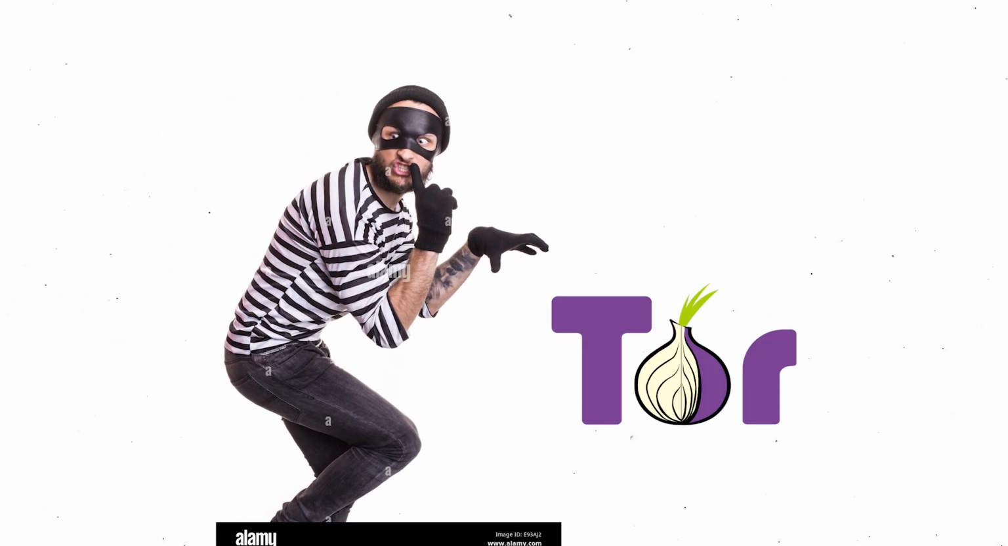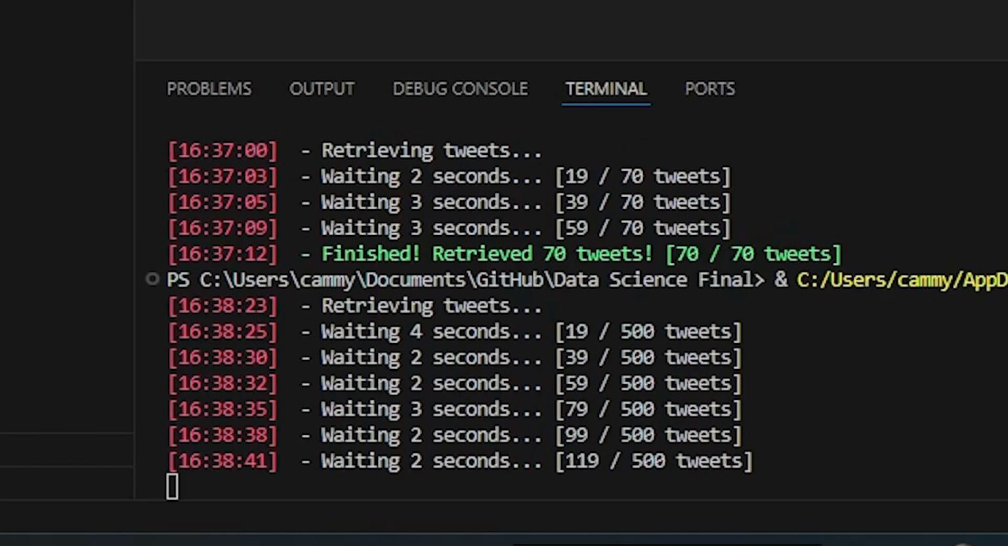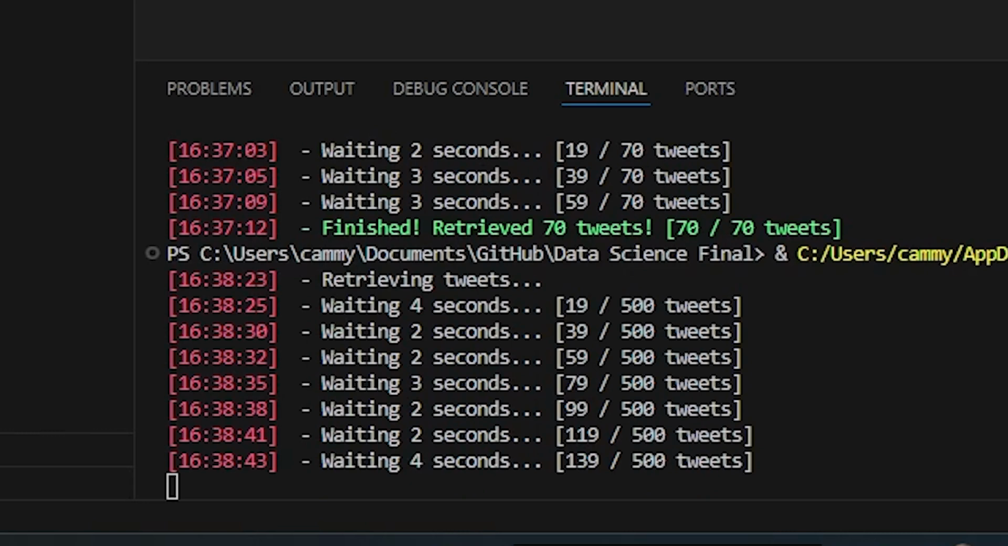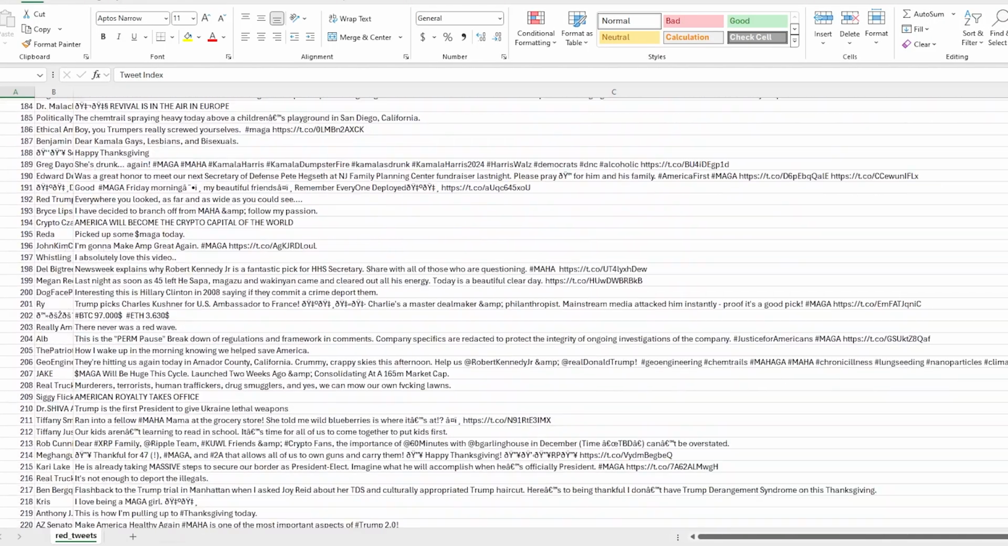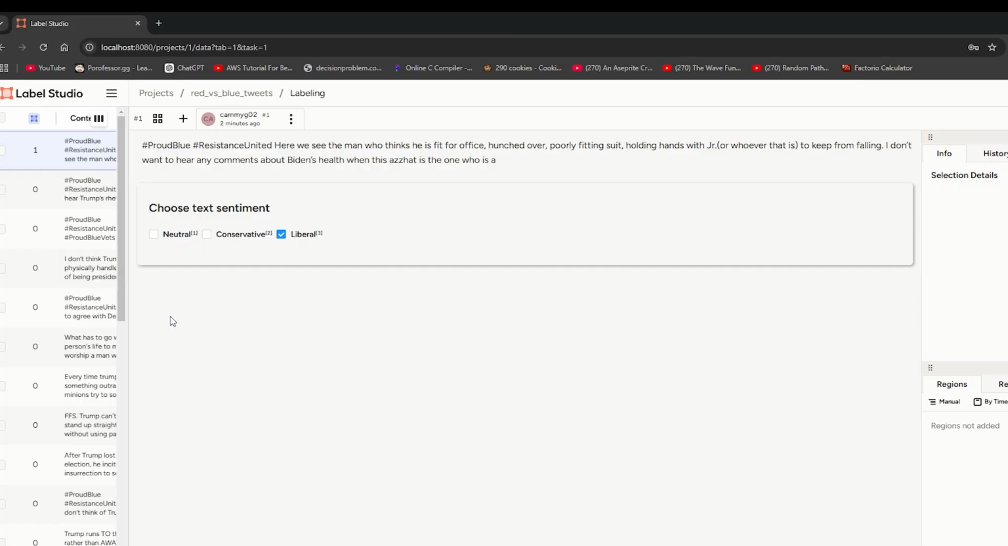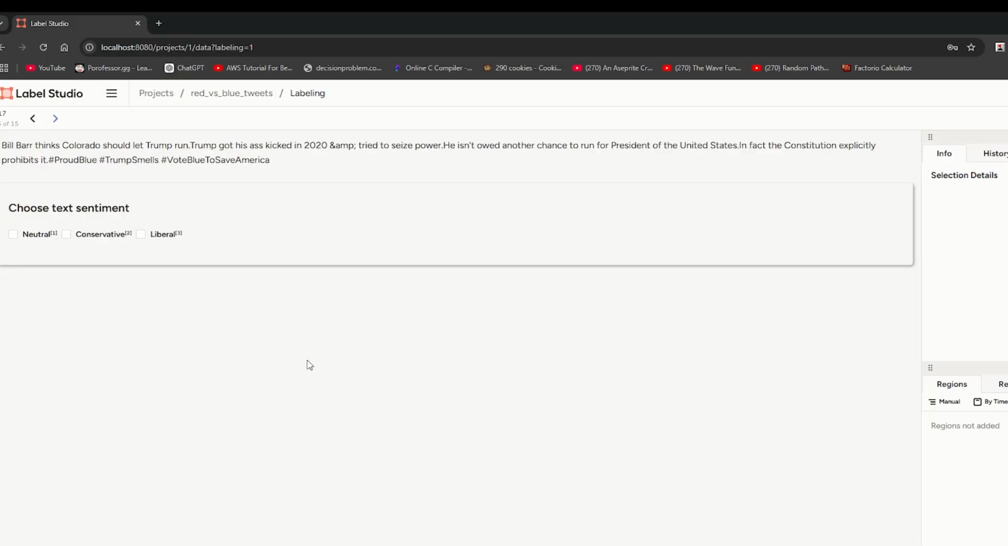Tweets are routed through a proxy via Tor to help evade bans, and queries are spaced out at random time intervals to mimic human searches. With our scraper up and running, I performed our first scrape and gathered the data for our dataset. Then, I needed to spend the next 3.5 hours labeling the data.